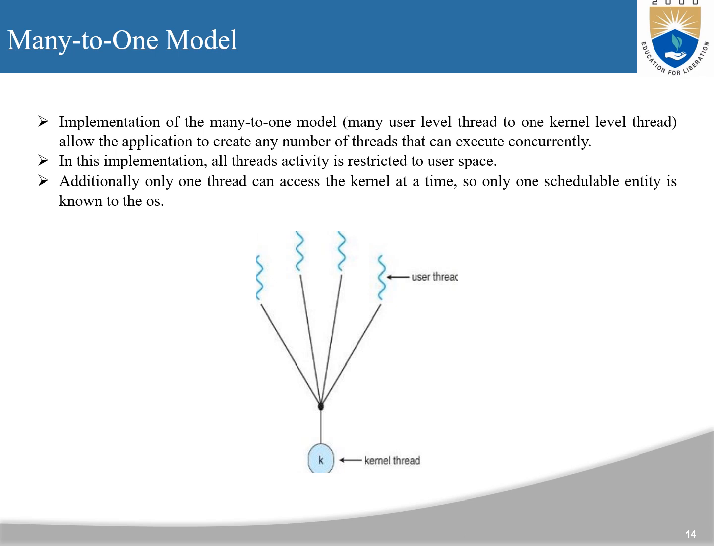It allows the application to create any number of threads that can execute concurrently. In this implementation, all thread activity is restricted to user space. Additionally, only one thread can access the kernel at a time, so only one schedulable entity is known to the operating system. Here is the example of the many to one model, kernel level thread to the user thread.